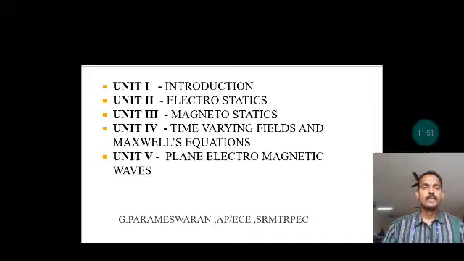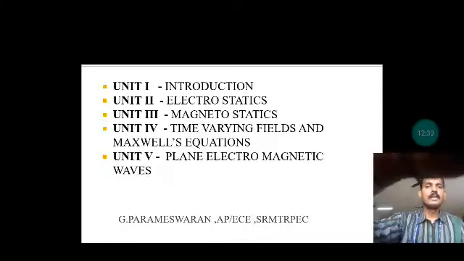In unit 5, plane electromagnetic waves. In this unit we discuss the penetration of electromagnetic waves in different media, lossless media and lossy media. So the electromagnetic wave penetrates through various media, which may be lossless or lossy. The reflections and refractions in the transmission of electromagnetic waves are discussed in unit 5. So these things we are discussing in all these 5 units.